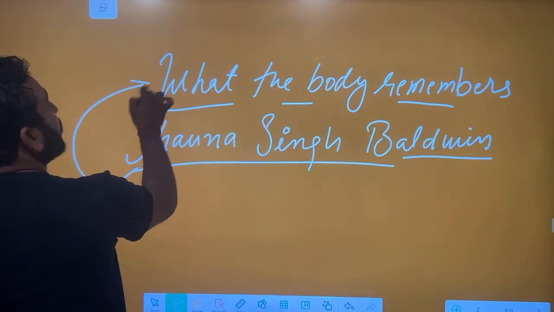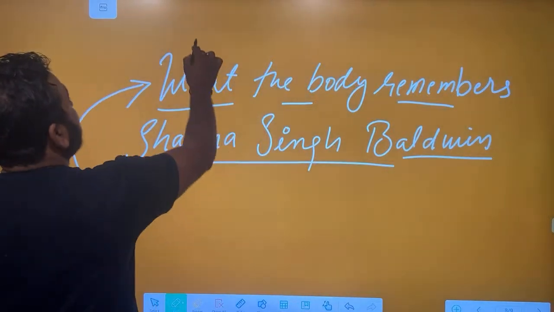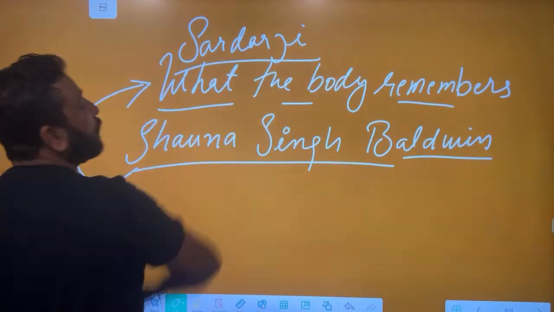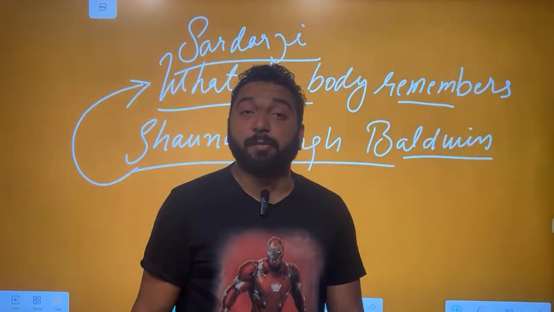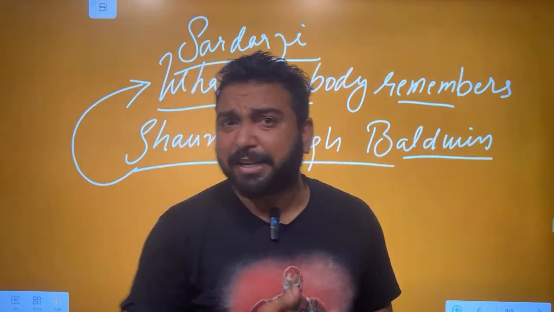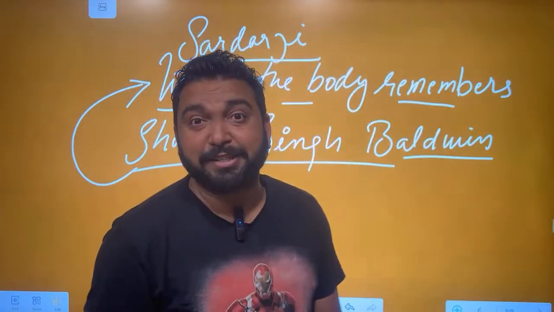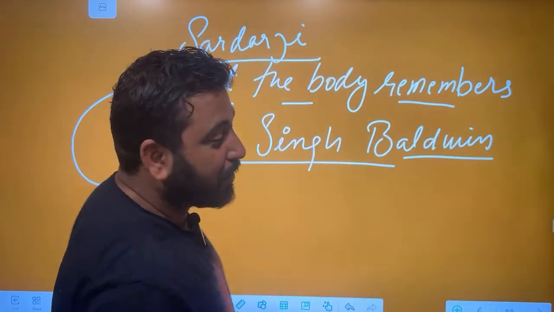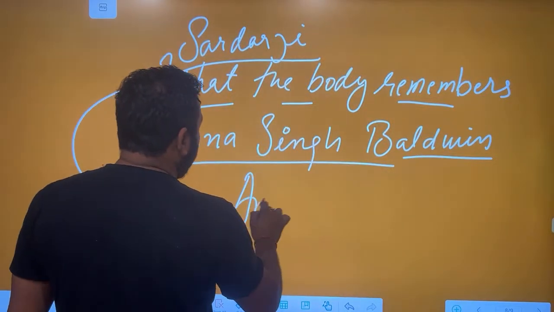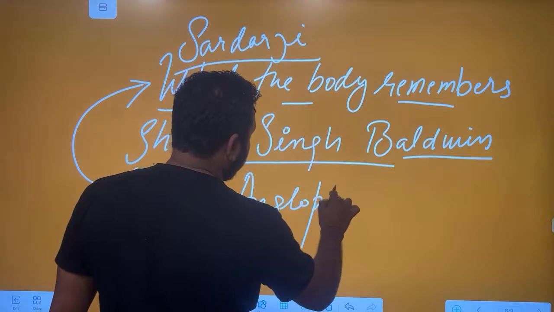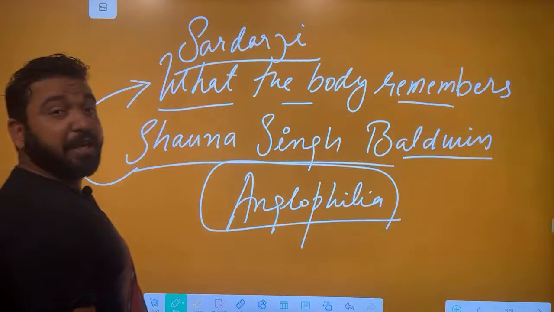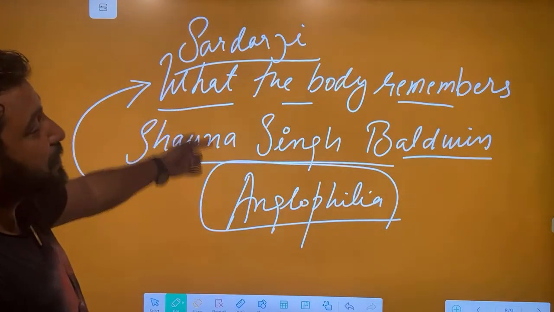She has written a beautiful work, What the Body Remembers. Here we have a character, Sardarji. Sardarji wants his wife to dress up and behave like Western women, and he hates India. He hates anybody who has Indian styles or behaves desi. He doesn't want desi people around because he wants to be one of them. This is called Anglophilia, when you are fascinated with English or England. So Sardarji is an important character.